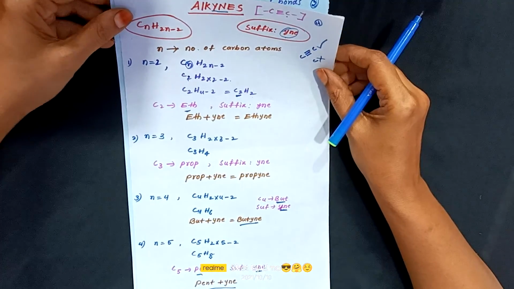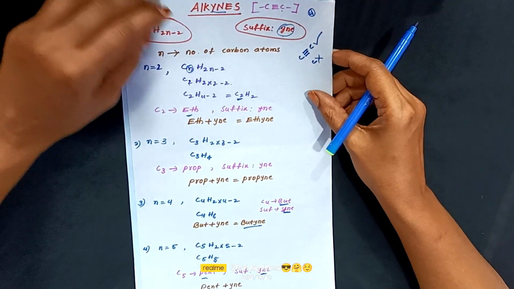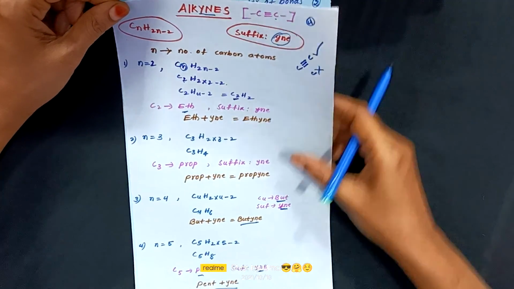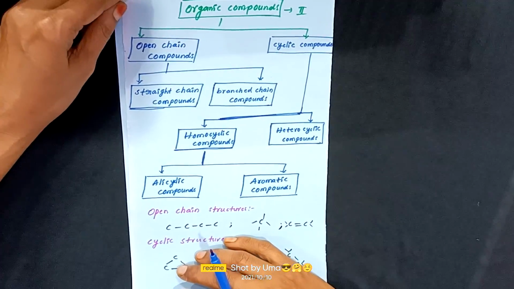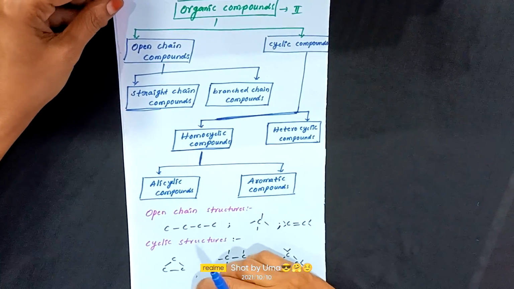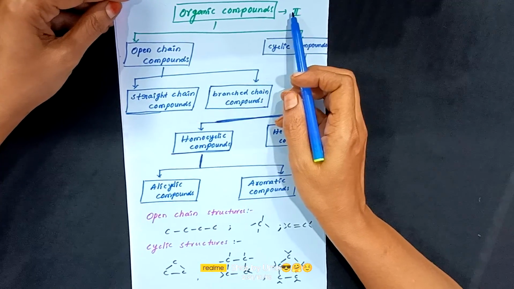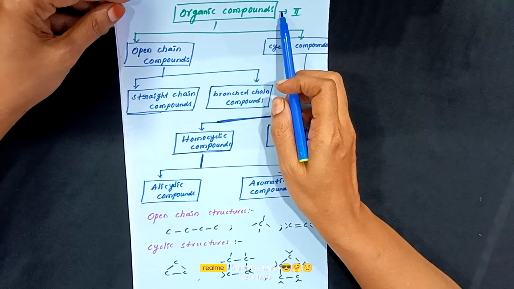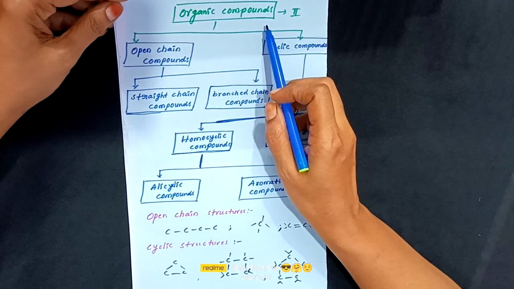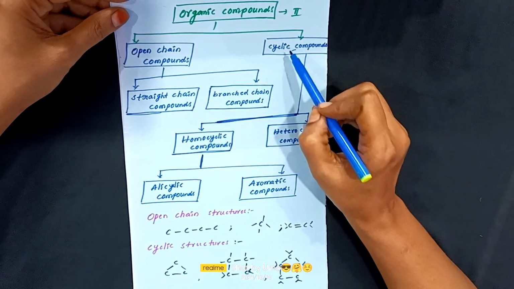So these are the classification of organic compounds on the basis of the multiple bonds, on the basis of the double bond, triple bond and single bond. And here one more classification is there in the organic compounds. Organic compounds are also classified based on the structure into open chain compounds and cyclic compounds.